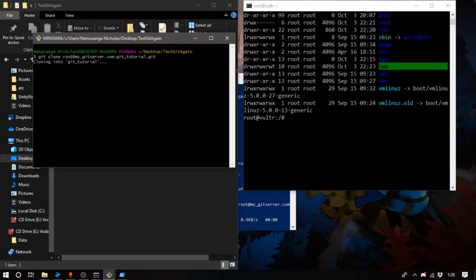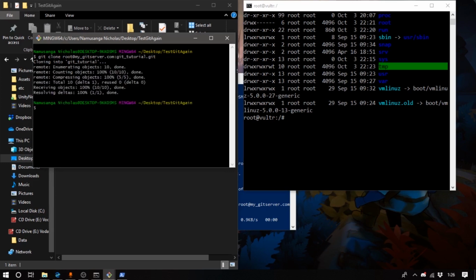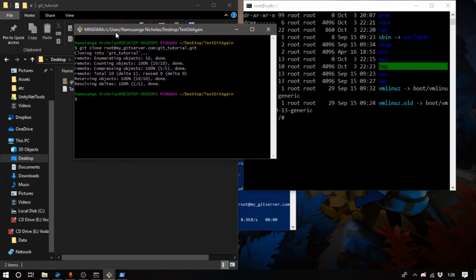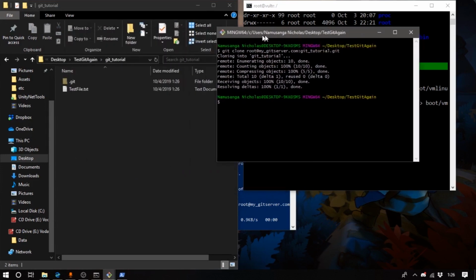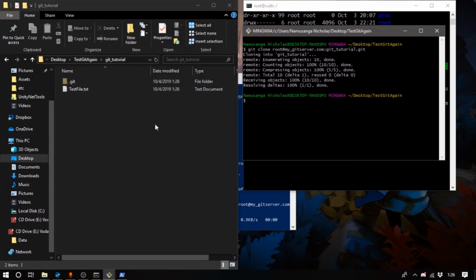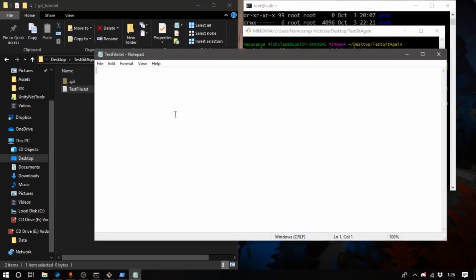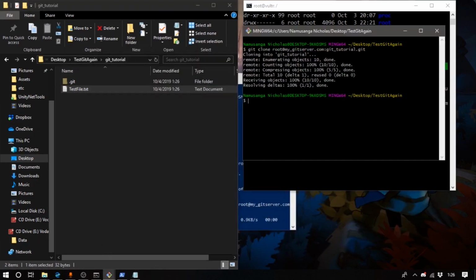So here's the repo again, cloned as you would expect, but you can sort of see how free that was. And so if I go in here and once again make a change, this is a new change to the file, save that, and I'm going to commit on my end.